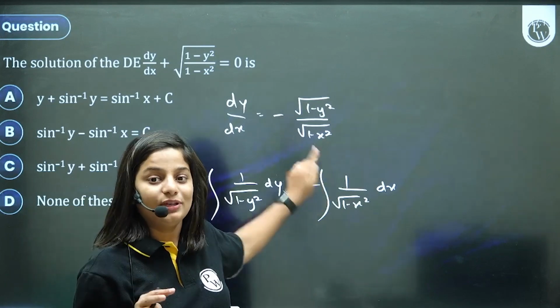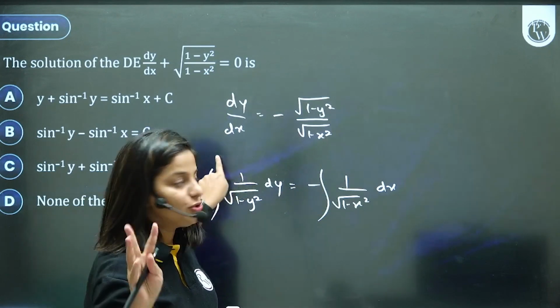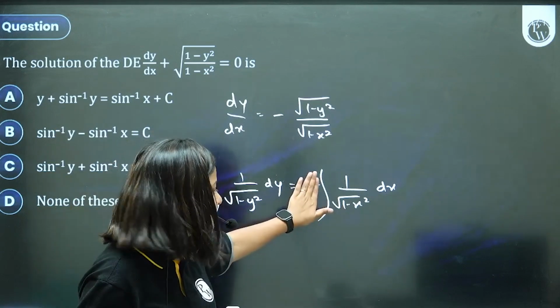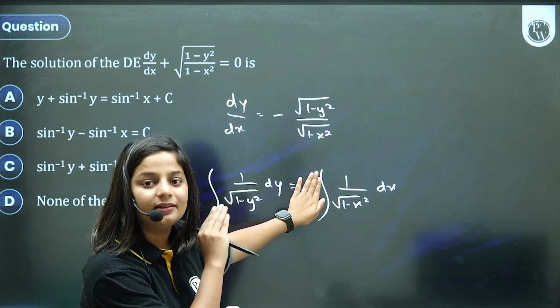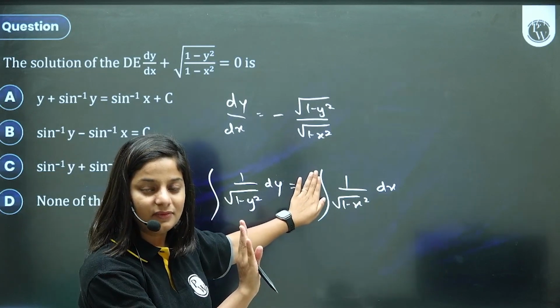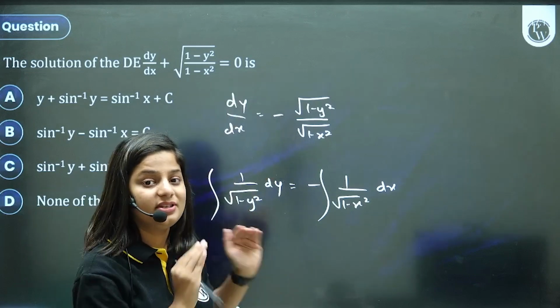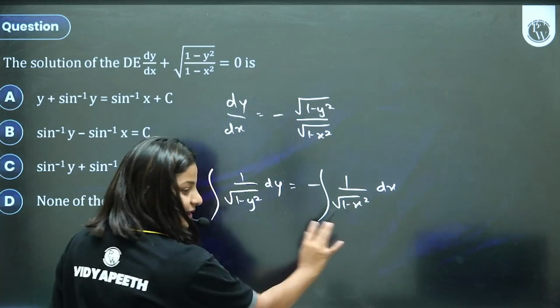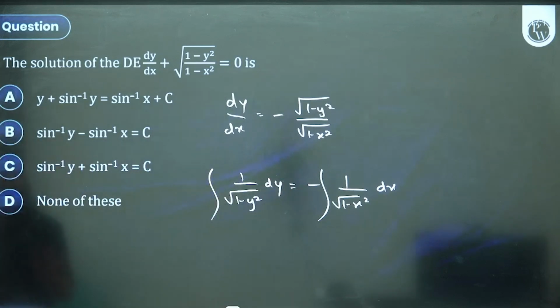So what to do? In that case, you look at the options. The options have sin everywhere. So I'll consider the minus outside and integrate to write it as sin inverse x. If it's not an MCQ, it's a regular question, it's your choice. You can write sin inverse or cos inverse. Hope the method is super clear.